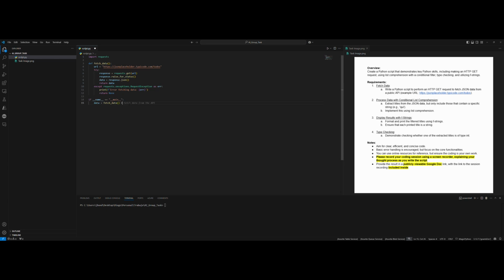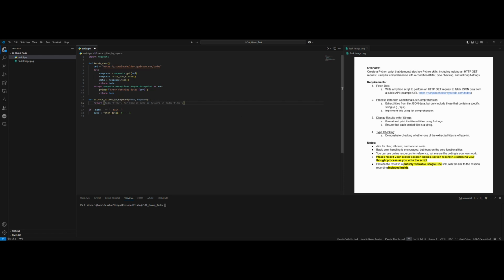Great. Let's extract titles from the JSON data, but only include those that contain specific strings, for example, key. Implement this using list comprehension. Well, I'll make another function which will be extract titles by keyword, by a given keyword. So data and keyword. I want to use list comprehension as the note says: aim for clear, efficient, and concise code. So I'm going to just do it in one line.